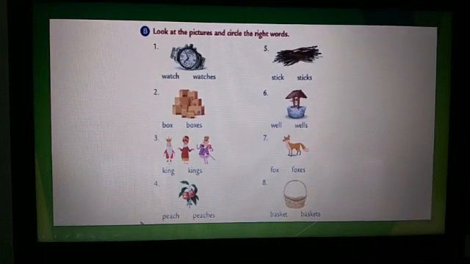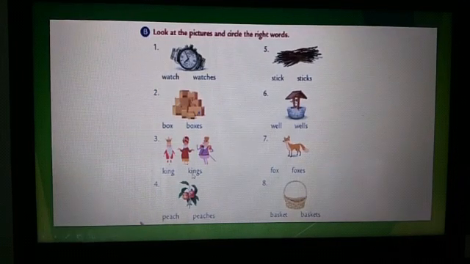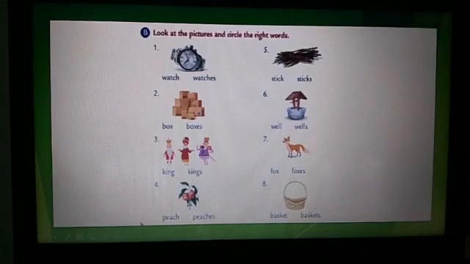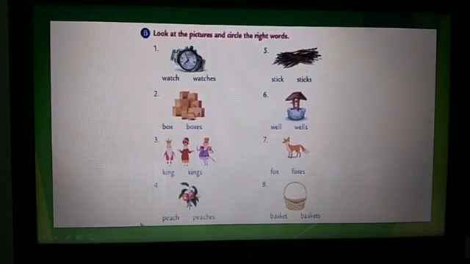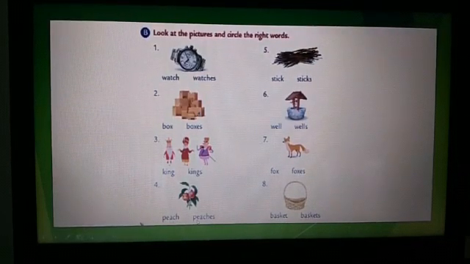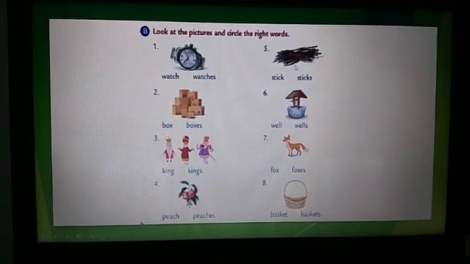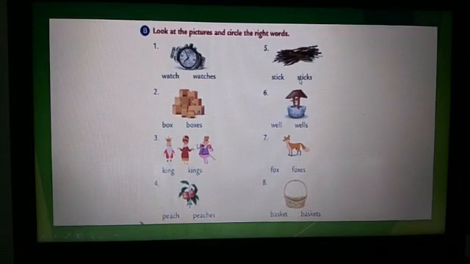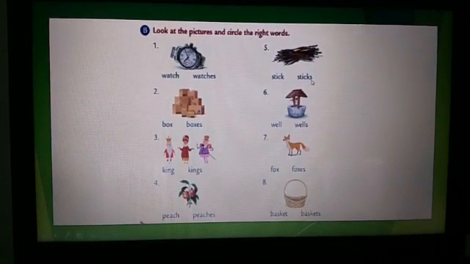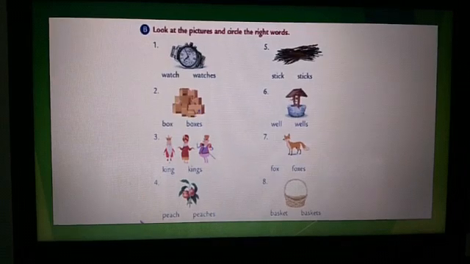Third, there are how many kings? 1, 2, 3. 3 kings. S. So you will write this word. How many peaches are there? 2. More than 1. So not peach. It will be peaches, P-E-A-C-H-E-S, peaches. Fifth one. You can see many sticks here in the picture. So it will be S-T-I-C-K-S, sticks. So for the fifth one, you will write sticks.